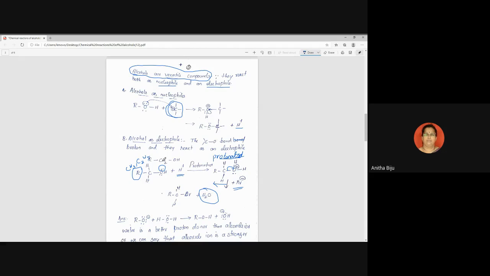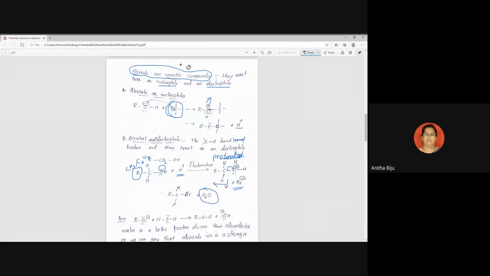First case, we can say that it is again a two-step process. First, attack of an electrophile with the alcohol. Then we get the product. If you want, you can write, this is called the oxonium ion, because oxonium ion is an ion where oxygen carries a positive charge. And this oxonium ion loses a proton, we get this product. So this step is called deprotonation. Deprotonation means removal of a proton.